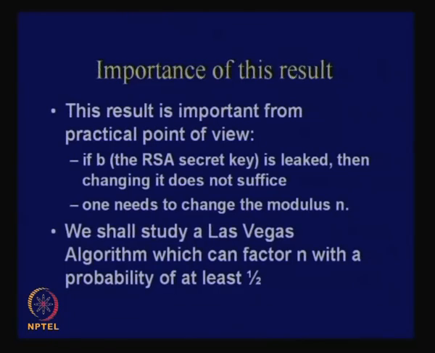Is it clear, right? Therefore, we shall study a Las Vegas algorithm which can factor with a probability of at least half. We shall not really argue why the probability is that, but we shall see that we have a randomized algorithm which will do that. If you are interested in the proof for at least half, you can follow Stinson, the proof is detailed there. I will not go into the proof, but we will just try to analyze the algorithm and try to understand why it works or why it should work.